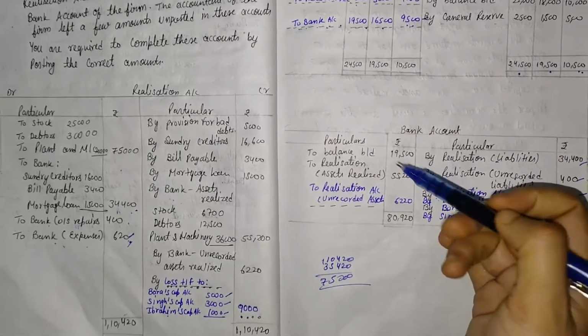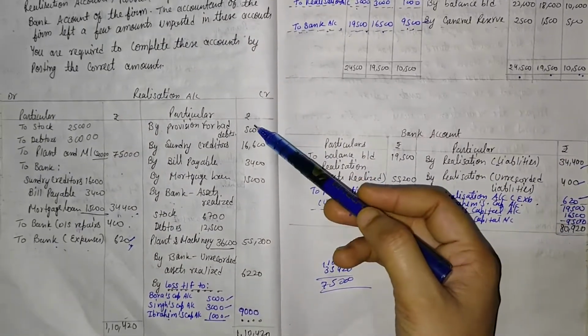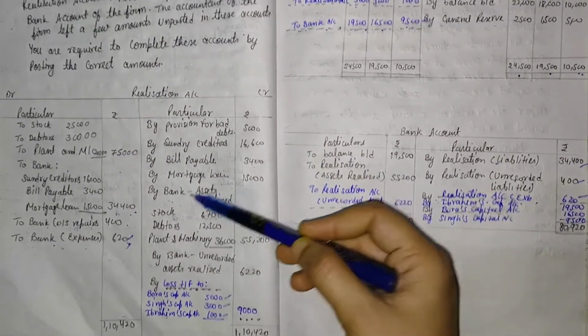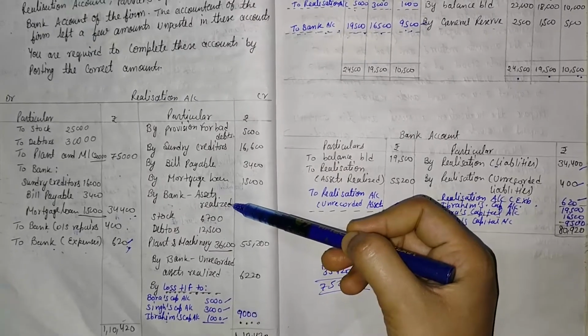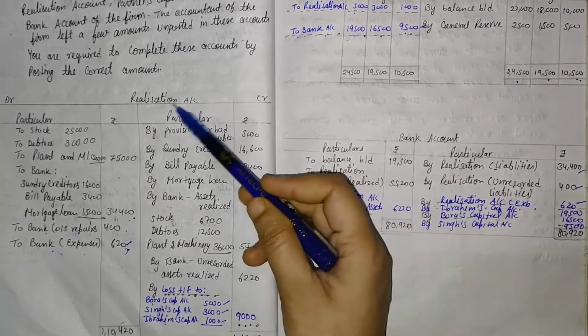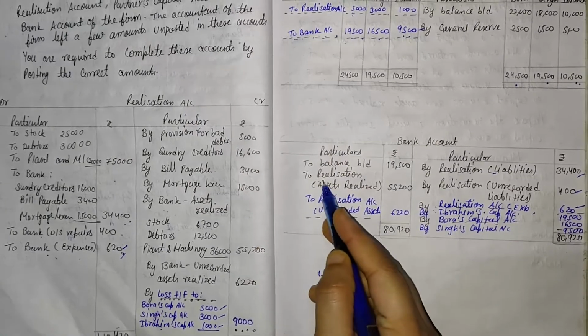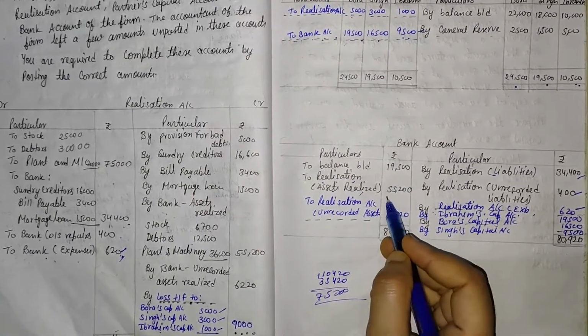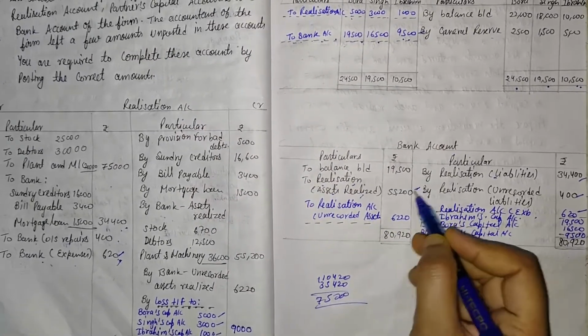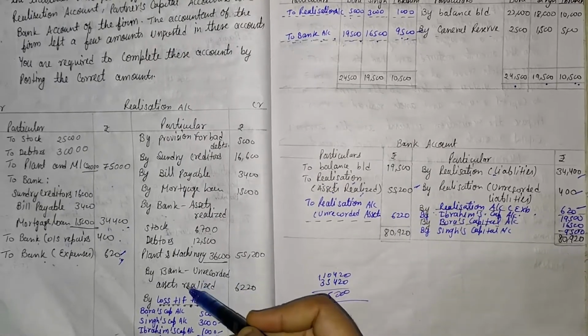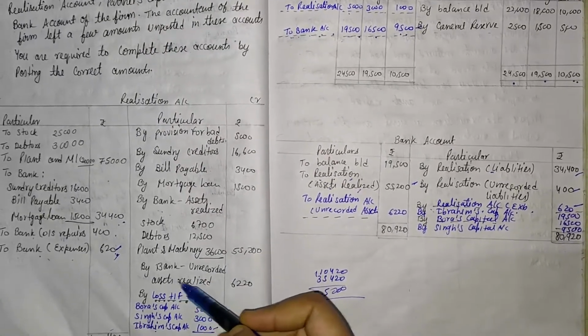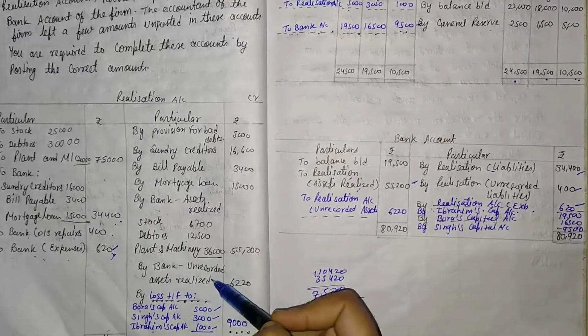Then come to the credit side. Is there any bank column? Yes, one bank column is given, that is assets realized. So that should be transferred on the debit side by the name of to realization account. So here it is to realization account, assets realized, that is 55,200. Then one more information is given, that is unrecorded assets.